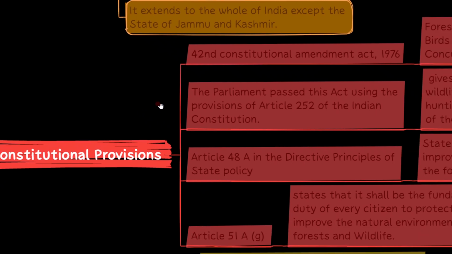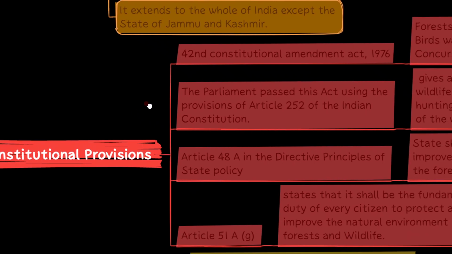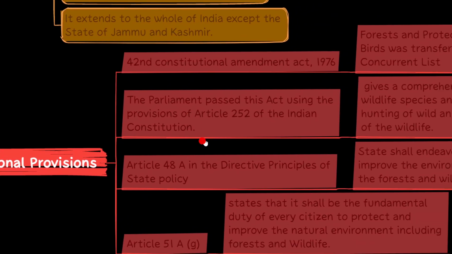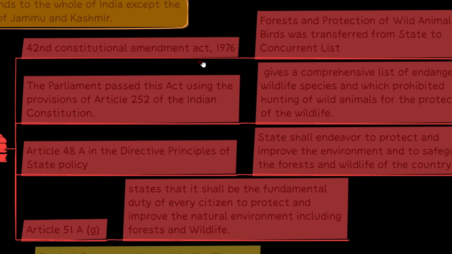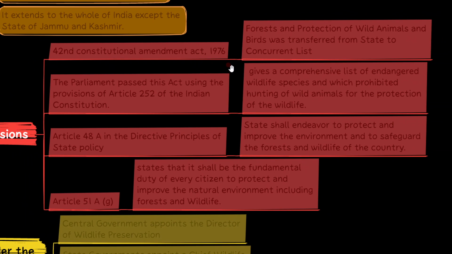At the same time, there are some constitutional provisions related to this act. So what are they? 42nd Constitution Amendment Act 1976. That is, forests and protection of wild animals and birds are transferred from state to concurrent list. According to the 42nd Constitution Amendment, the protection of wild animals is transferred from state to concurrent list.